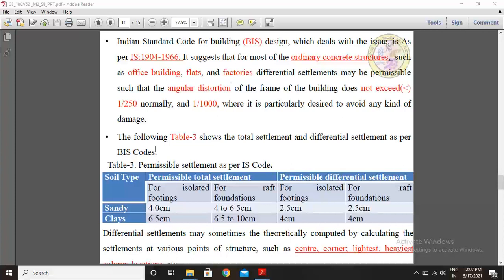The Indian Standard Code for buildings, that is the BIS design which deals with this issue, is IS 1904-1966.